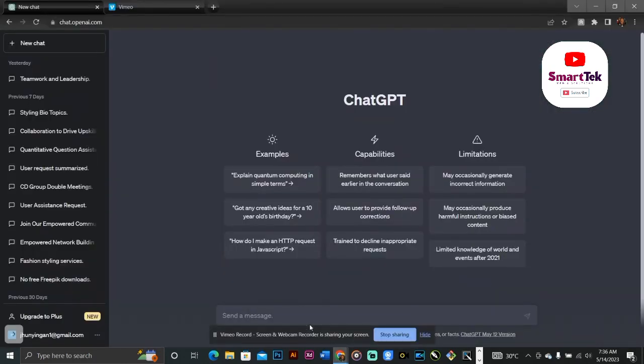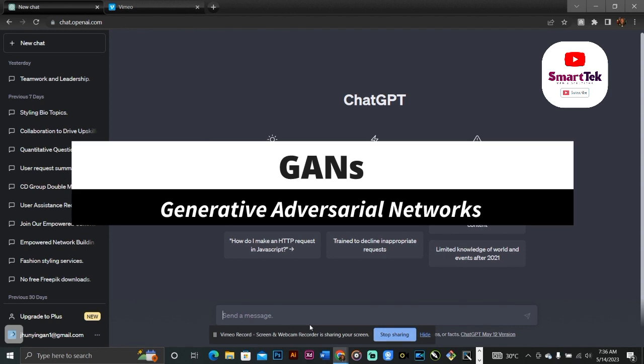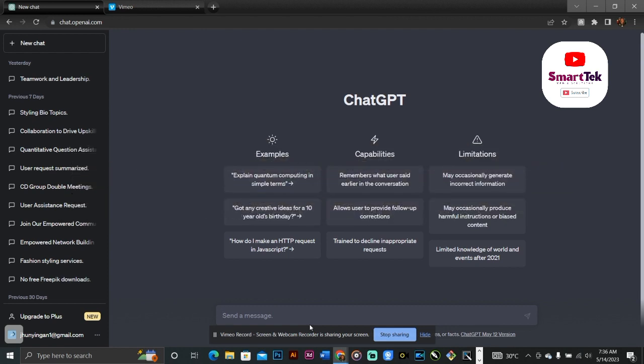All right. So like I said, today I'm going to demystify ChatGPT. It's actually a new application of GANs. What is the full meaning of GANs? GANs is generative adversarial networks, and it has been generating a lot of buzz in the AI community recently.